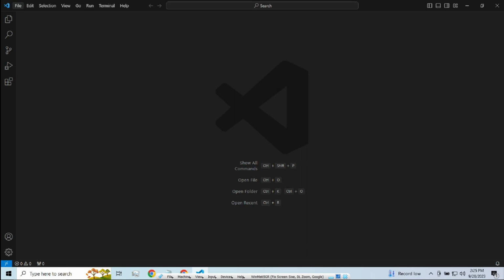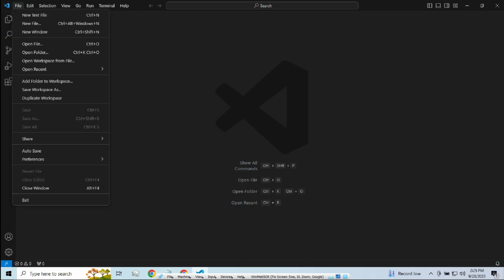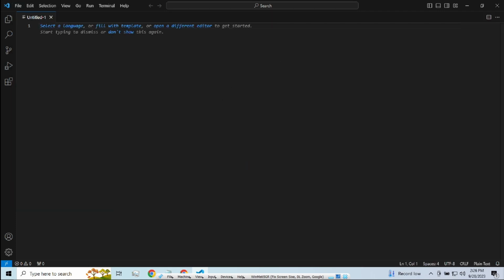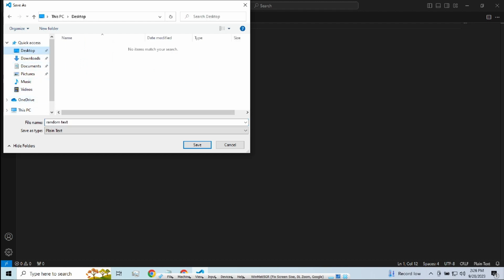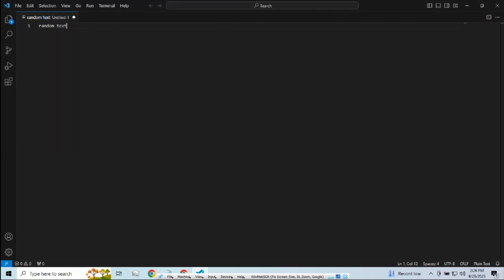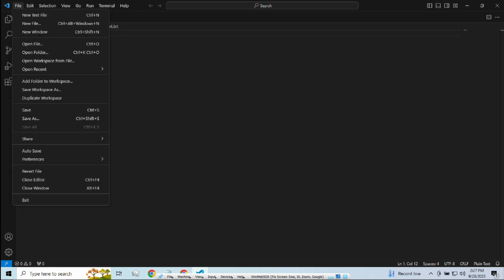ng Visual Studio Code UI, makikita natin yung File tab. Sa File tab, makikita natin yung New Text File kung saan pwede tayong gumawa ng file. Example ito, random text. Save natin. Save lang natin siya guys, no? So, random text. Save natin sa desktop. So, pag i-save natin, yan, sinave niya na as randomtext.txt.